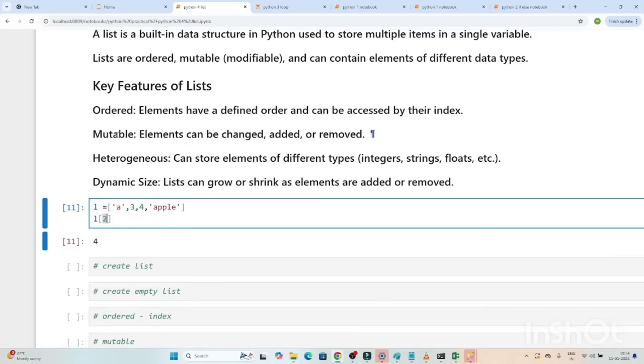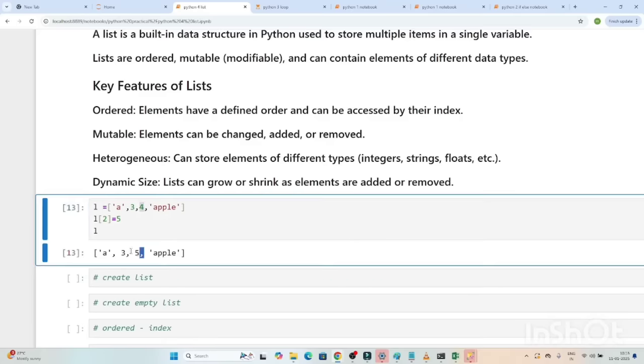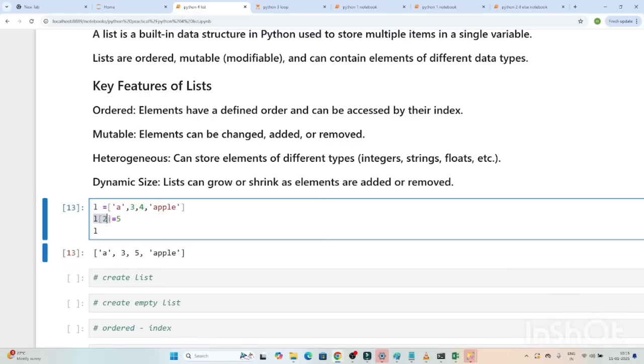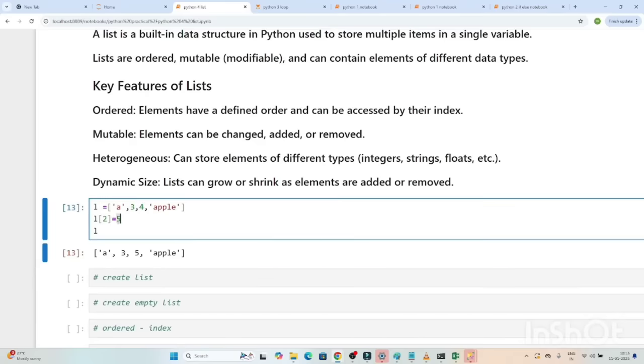The second thing is that it is mutable, which means whatever value is there can be changed. Suppose L[2] is 4, and I want to change this value to 5. Now if I execute and then execute L, you can see the 4 became 5, because the value at the second index was changed to 5. So in the final list we get A, 3, and then 5. Previously it was 4, but we have changed it to 5. That's why we call it mutable, meaning we can change the value.